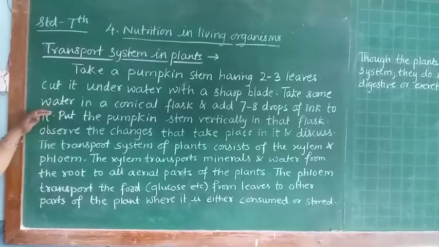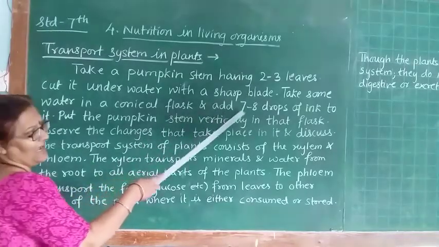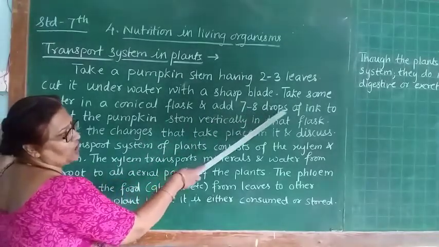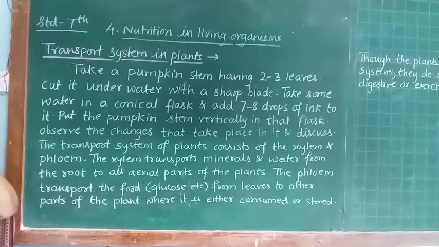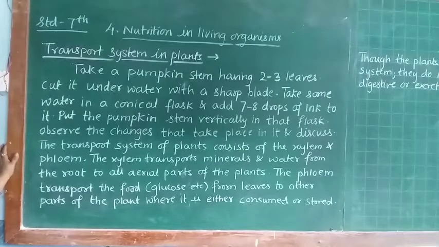Take some water in a conical flask. You have to take some water in a conical flask and add 7 to 8 drops of ink to it. So take the pumpkin stem having 2 to 3 leaves, cut it under the water with a sharp blade, and take some water in a conical flask with 7 to 8 drops of ink in it.